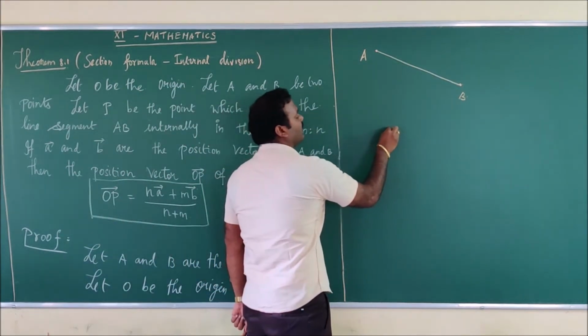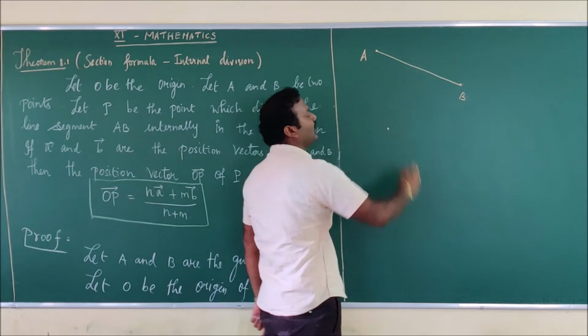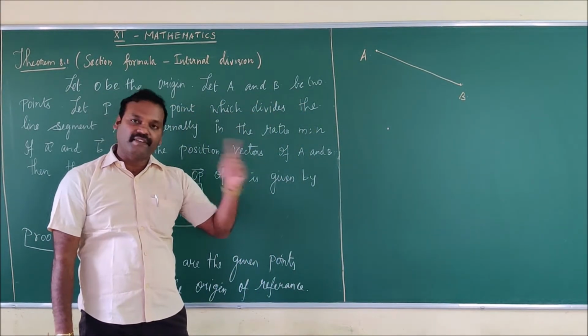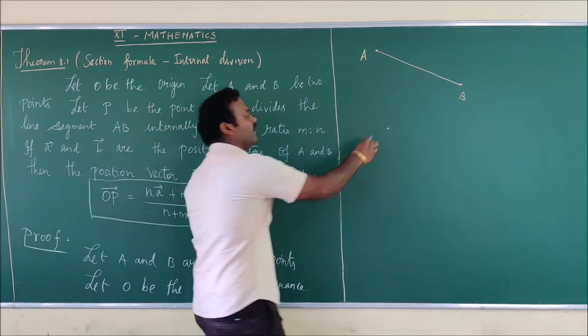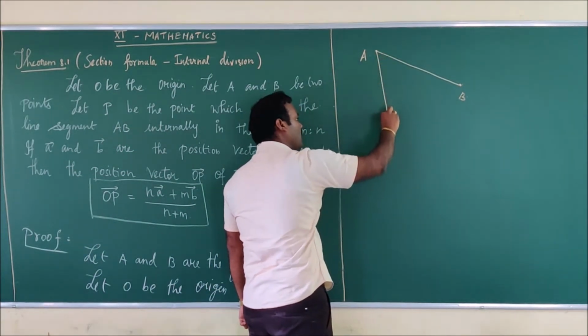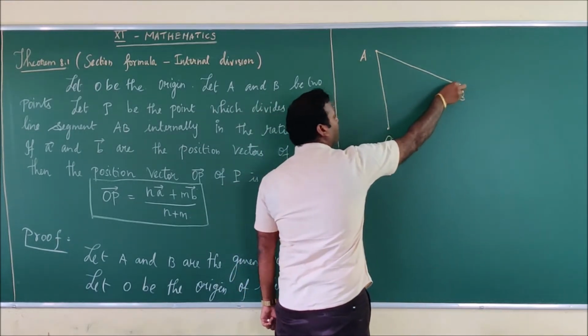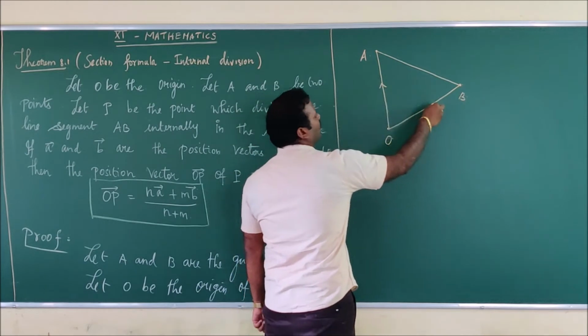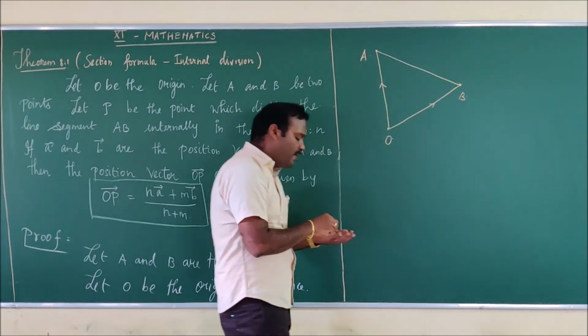The origin of reference can be fixed for our convenience. You may fix it wherever you like. So I am fixing the origin of reference here so that I can join these things, and I have framed the vector OA vector and OB vector.